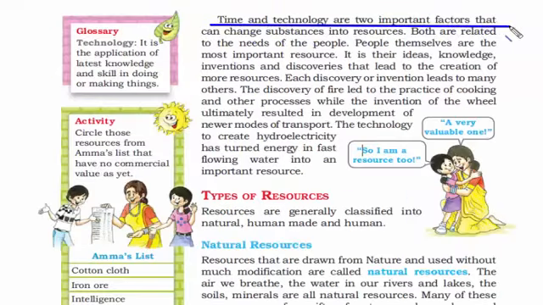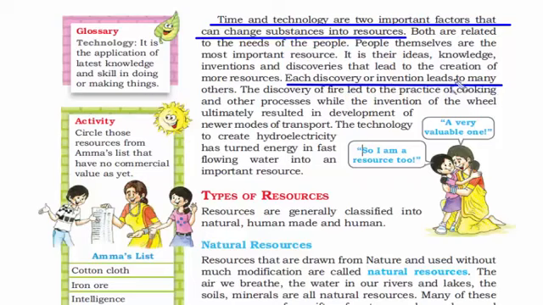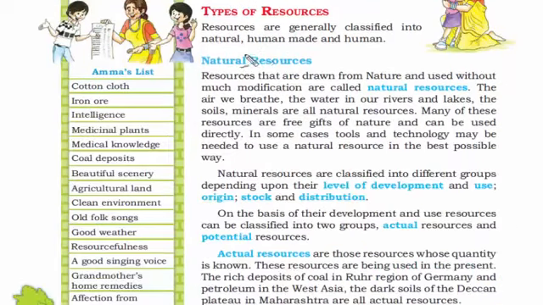Time and technology are two important factors that can change substances into resources. To see any kind of change, you need time, and technology is nothing but the way which helps you in getting that change, for example, machinery, computers, gadgets, etc. Most of the things around us were discovered or invented many years back, and over the years, we have studied the same discovery and invention and have modernized it. Hydroelectricity is a technology which turns the flow of water into electrical energy. So it is an important resource. Resources are generally divided into natural, human-made and human.